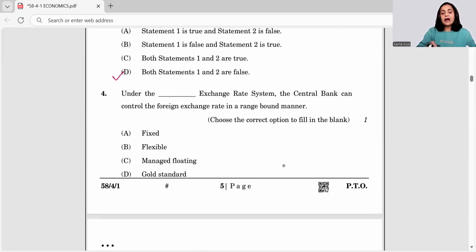Moving ahead: under dash exchange rate system, the central bank can control the foreign exchange rate in a range-bound manner. Range-bound manner means a float is given. If the rate remains within that float, government doesn't intervene. But if it goes beyond on either side, then the government intervenes. This means managed floating, which is a hybrid form of fixed and flexible.